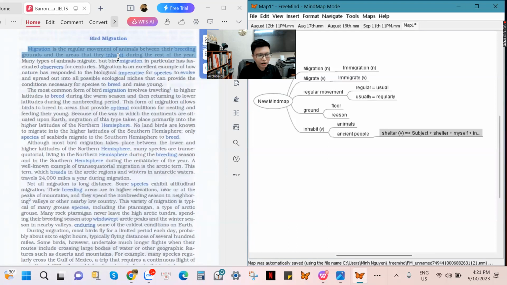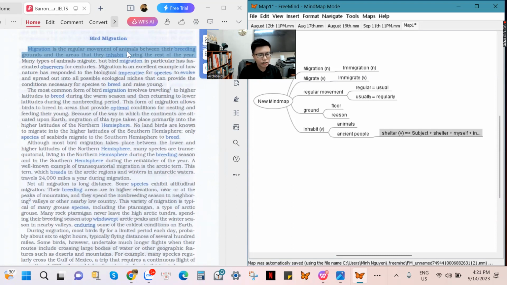All right. The areas they inhabit, the areas that they choose to live in. "They" here stands for birds. They are talking about birds. They are talking about the process of birds moving from places to places. That process is bird migration during the rest of the year, or during the remaining of the year.